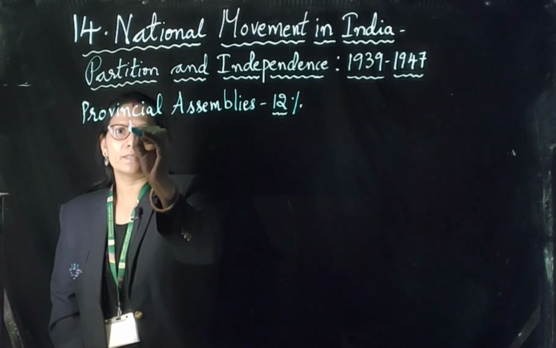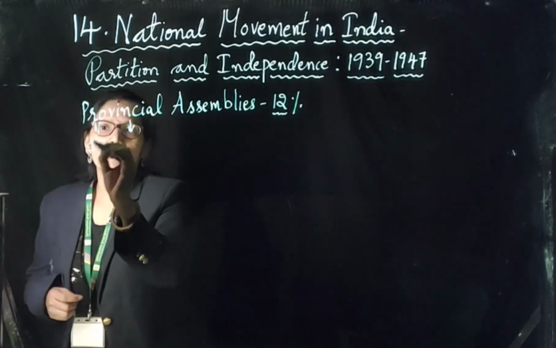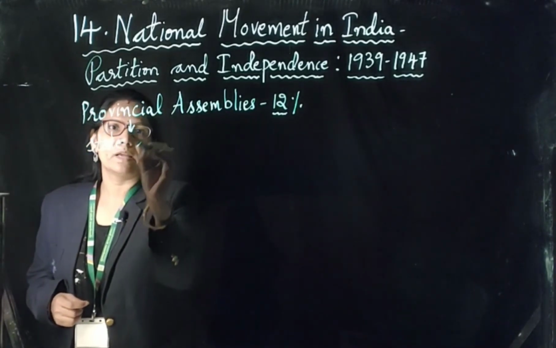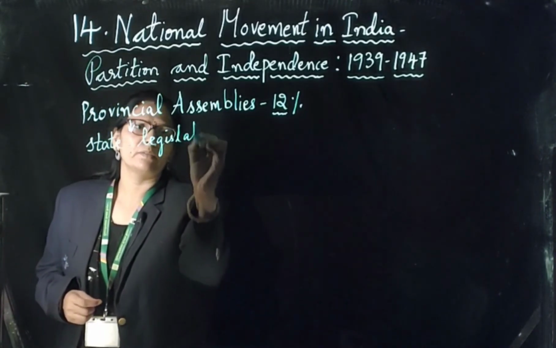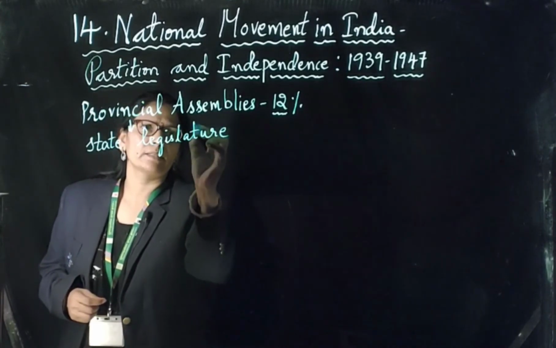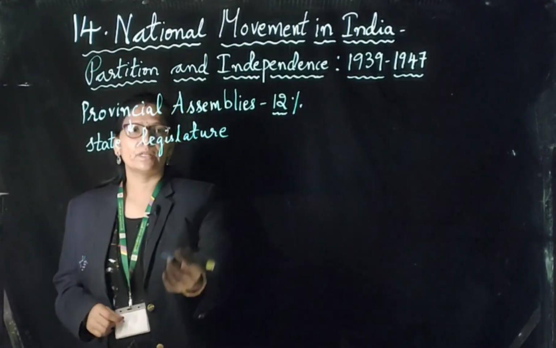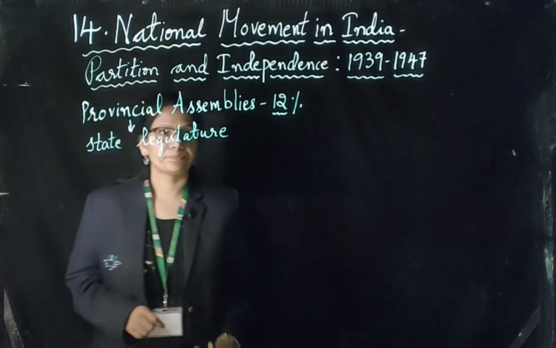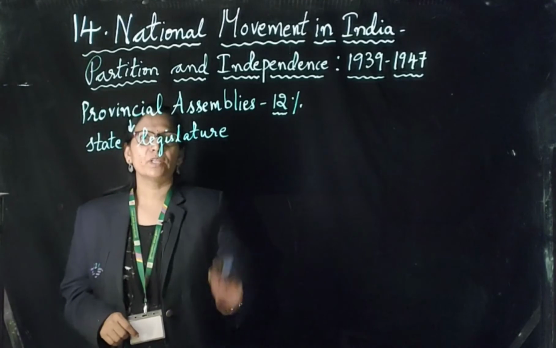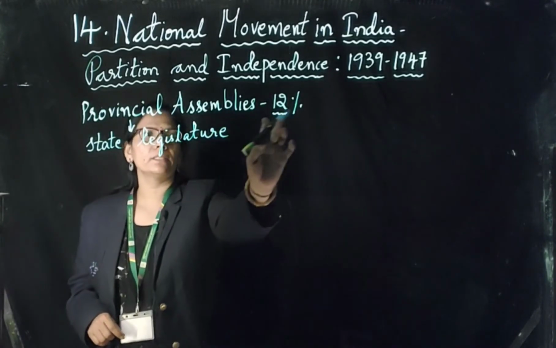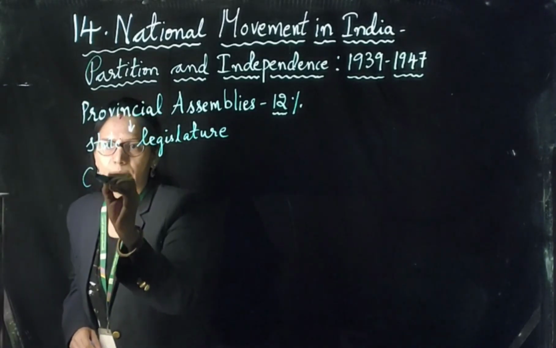What are these provisional assemblies? Provisional assemblies are like our state legislatures. In our country, for every state there is a state legislature, that is the state government. Like that, at that time, there was a provisional assembly. How much percentage of people could vote for these provisional assemblies? Only 12% of people. Like that, the Central Assembly.